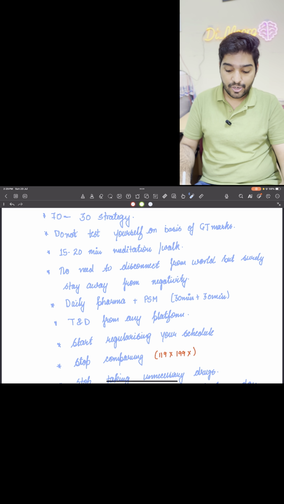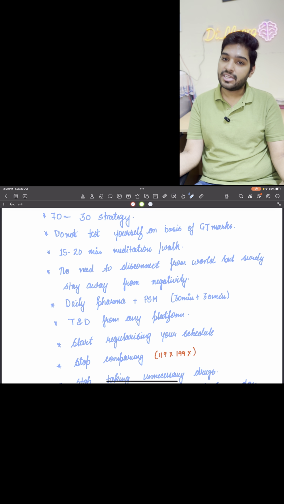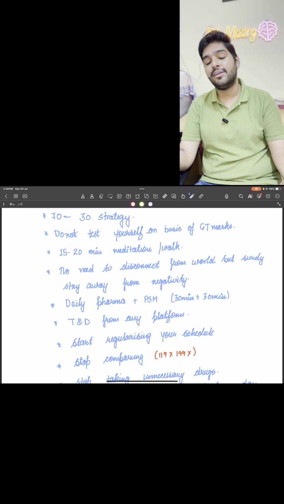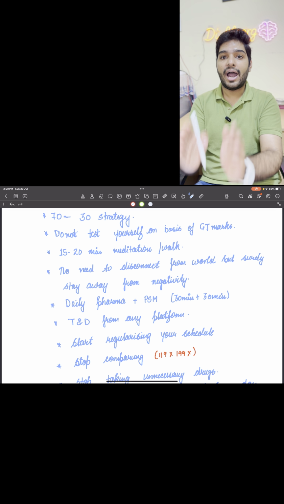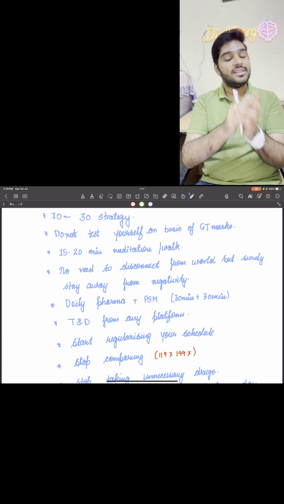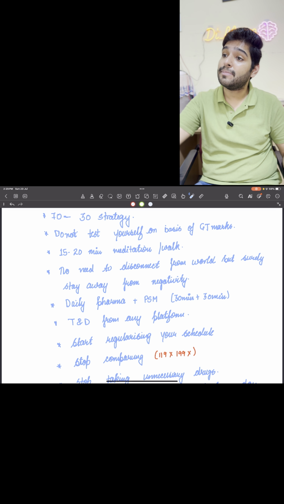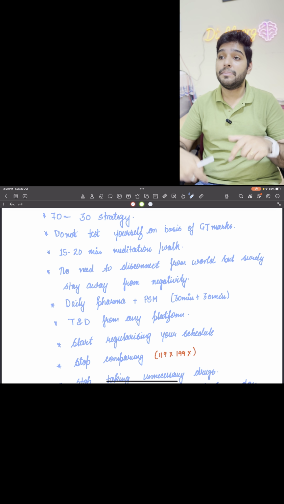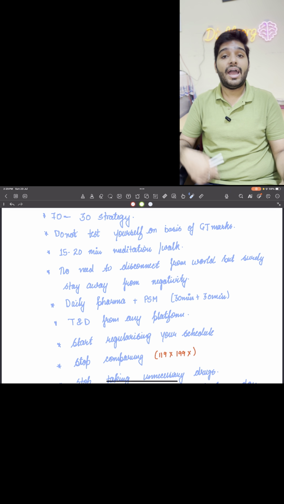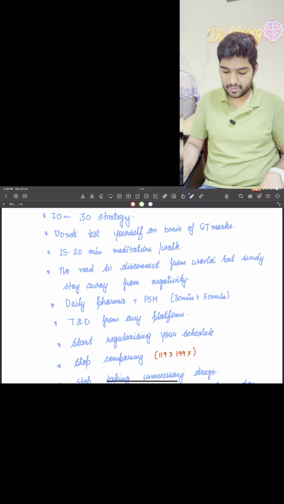Okay, next, do not test yourself on the basis of GT marks, that I have already told you, और दूसरों के GT marks के basis पे भी नहीं सोचना है. Another person is getting 199, I'm just getting 119, it's fine. You are destined for one seat. That 199 is destined for one seat. ऐसा नहीं है कि सीट्स बहुत कम है. अपने अंदर के एंटिसिपेशन को हटाओ कि एग्जाम डे के दिन क्या होगा, मेरी रैंक आएगी या नहीं, मेरा स्कोर होगा या नहीं. Due to this then you will be into a loop of sleeplessness also, and that is going to ruin entire मेहनत. आपकी मेहनत खराब हो जाएगी.